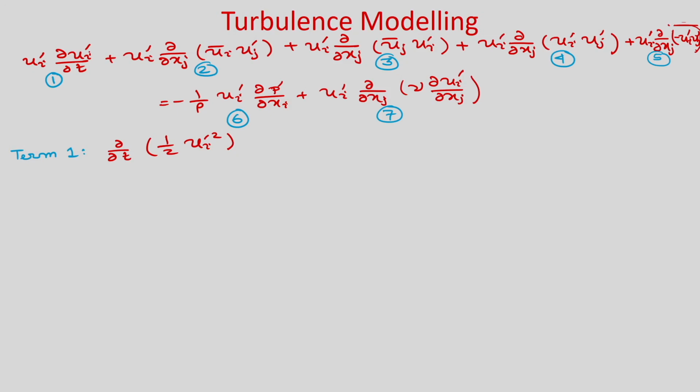So, u_i' if you take inside, then obviously it will become half ∂/∂t of u_i'^2. Now, term 2.